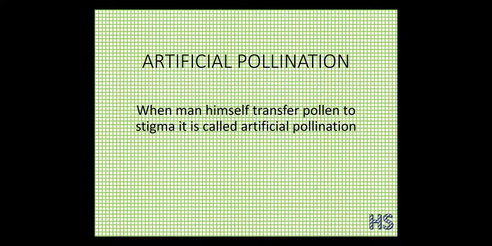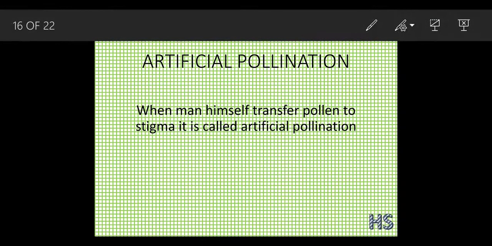Now we are going to do artificial pollination. What do we mean by artificial pollination? Okay, when man himself is an agent. See, we have studied the different types of agents, but if a man is involved in this kind of pollination, it is called artificial pollination.